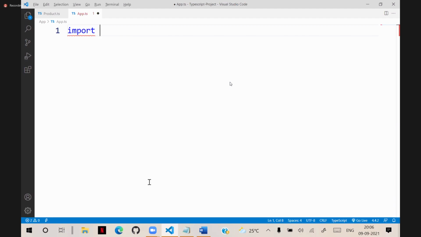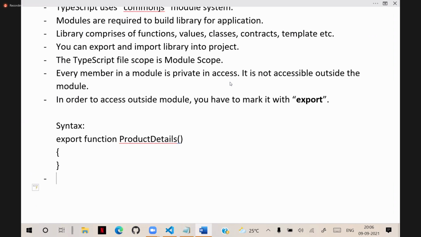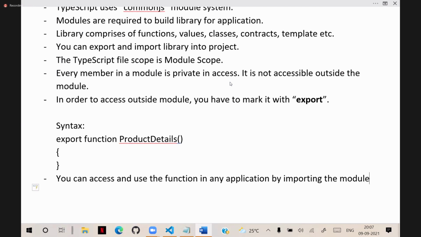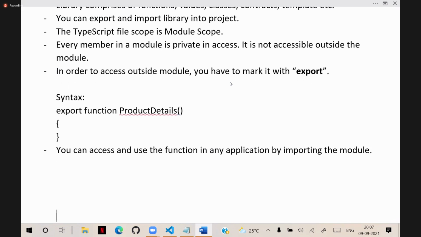Another point is that you can access and use the function in any application by importing the module. You have to import the module.